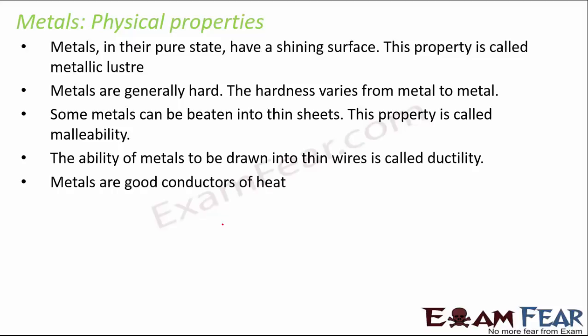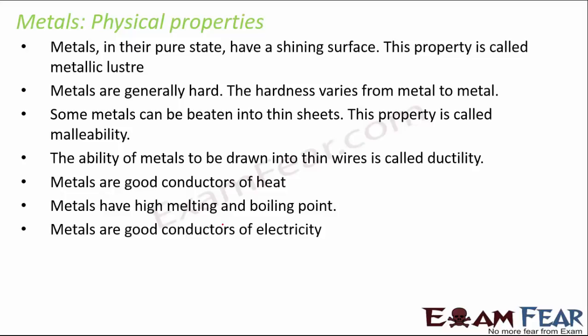Metals are good conductors of heat, and that is why we see utensils made of metals, because they allow heat to pass through them. Metals have very high melting and boiling points. That is one of the reasons why metal utensils, when heated, do not melt. In fact, tungsten is the metal which has the highest melting point, and it is used in the filament of a bulb. Metals are also good conductors of electricity, and that is why wires are made of metals.